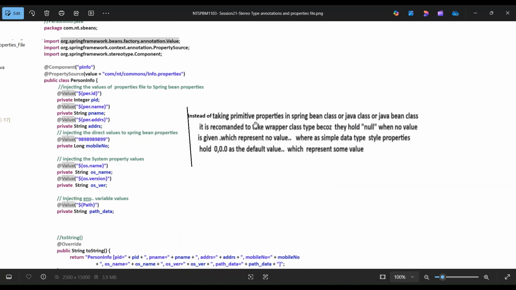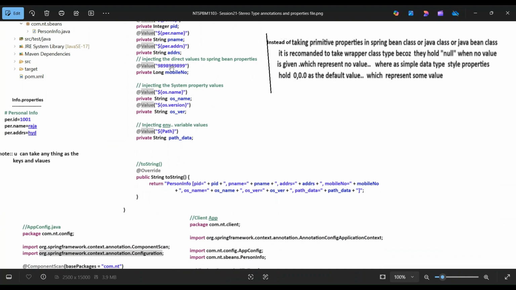Instead of taking primitive properties in a Spring bean class or Java bean class, it is recommended to take wrapper class type properties, because they hold null when no value is given, which represents no value. Simple data type properties hold 0 or 0.0 as the default value, which represents some value.